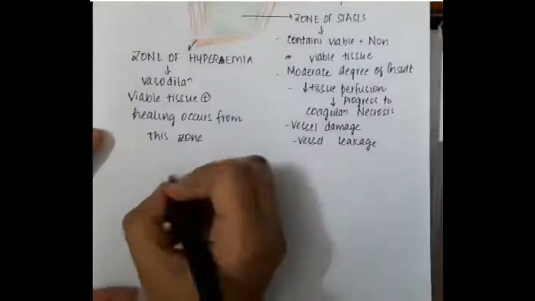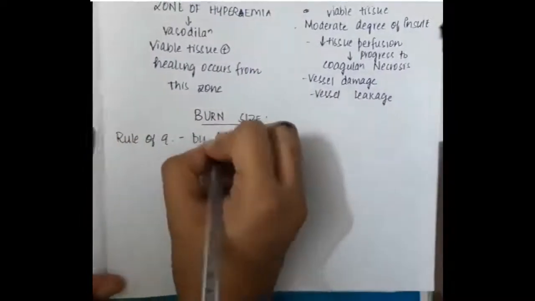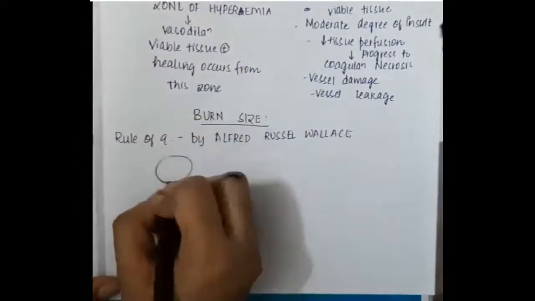Then we are going to learn some important points about burn size. Rule of 9. Rule of 9 is given by Alfred Russel Wallace.